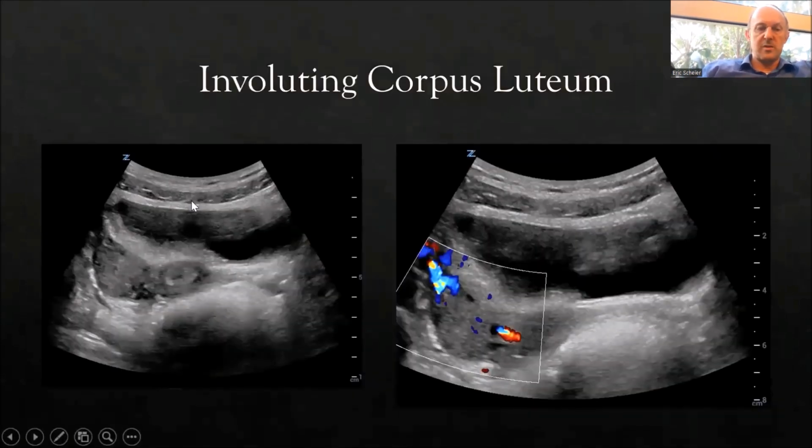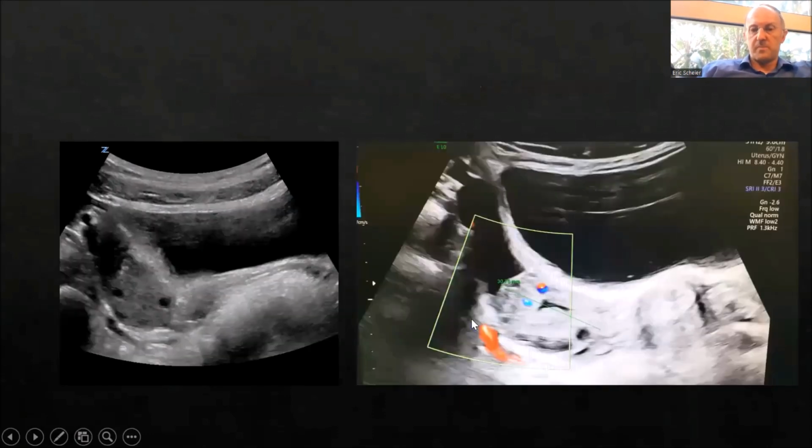Involuting corpus luteum is another interesting entity. This is a child who came in just several weeks ago. We've got stroma that's not very edematous. It didn't meet size requirements. You can see that there is flow. These are my images. Once in a while I break my rule, and I do put Doppler on, and you can see some flow here.